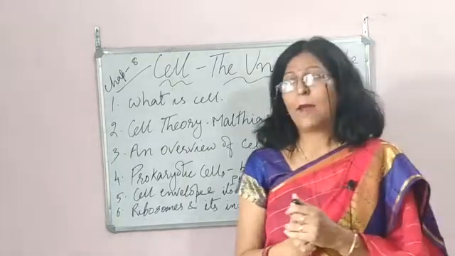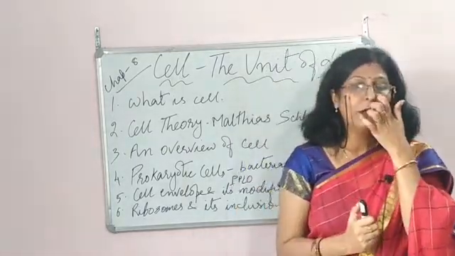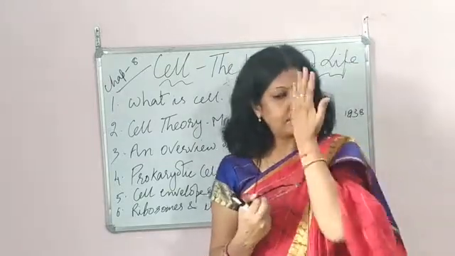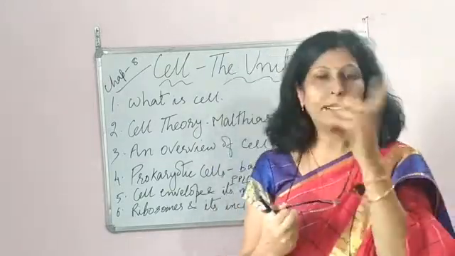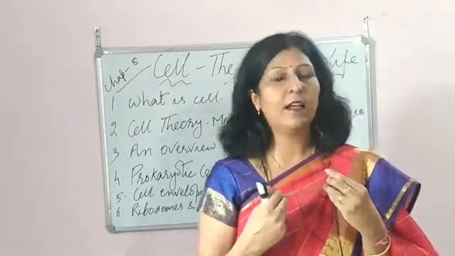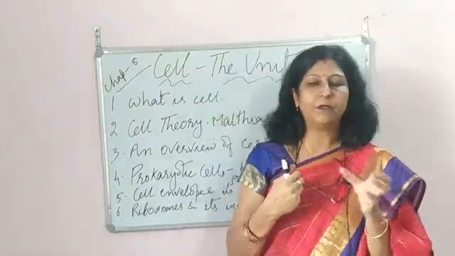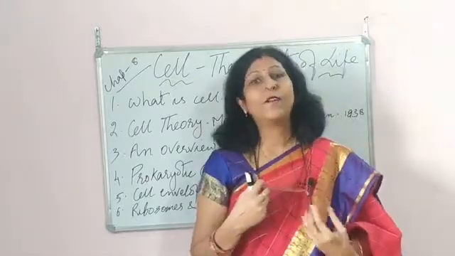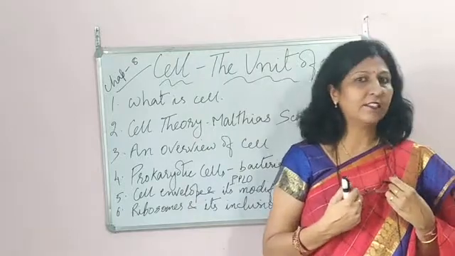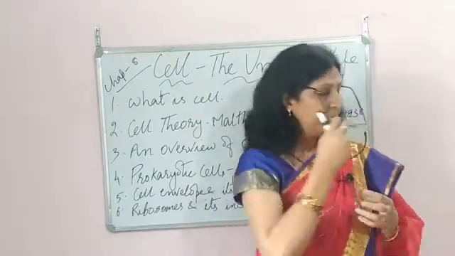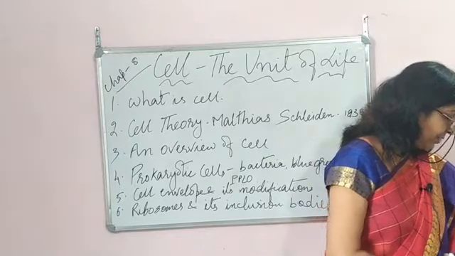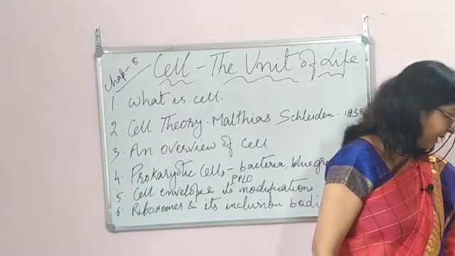Then bacteria can also be divided into two: gram positive and gram negative. They take up the stain, that is the gram stain, the iodine gram stain. When you stain it and it takes the color, when it becomes that blue-black color, it is known as gram positive. And when it doesn't get stained, it is gram negative. So that is the difference between gram negative and gram positive bacteria.